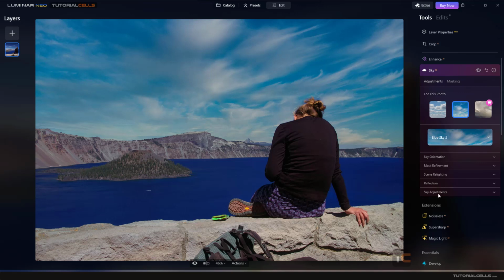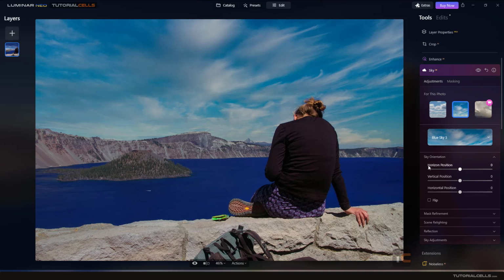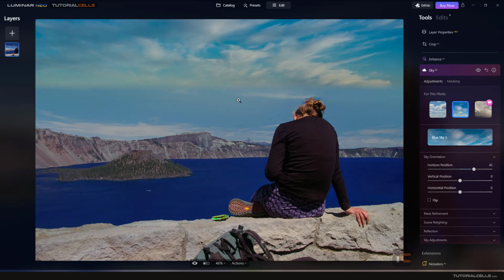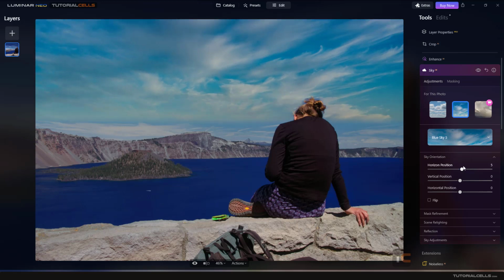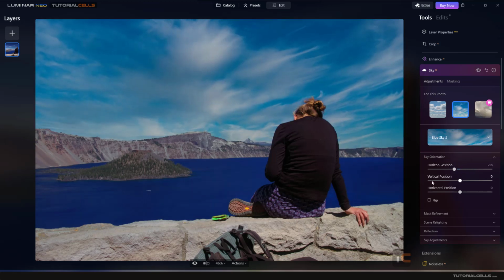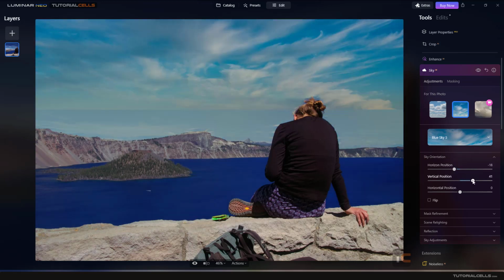Okay, let's see other settings of the Sky AI, and we have masking that I will explain later. Sky orientation, horizon position, very nice. As you can see, this is our sky, and you can change the horizon space. You can mix this sky with a default sky. Nice.